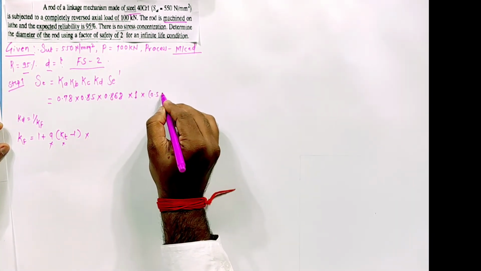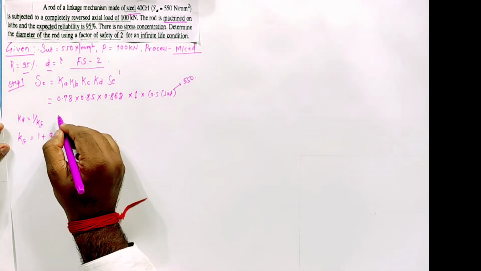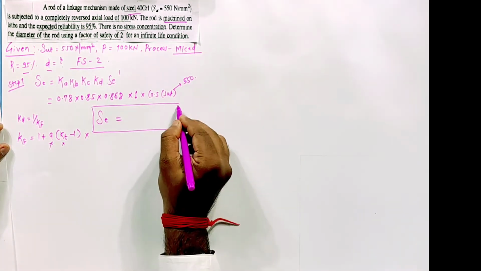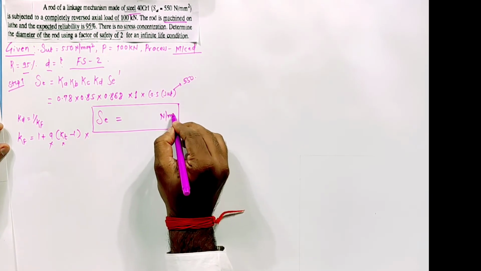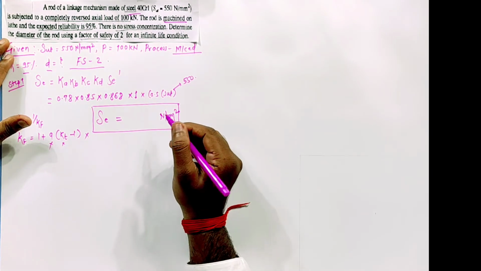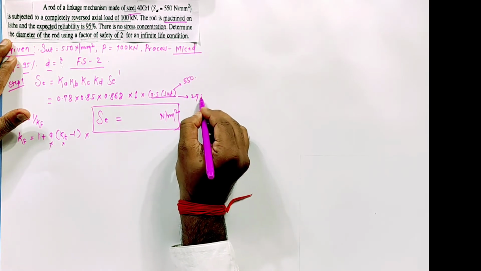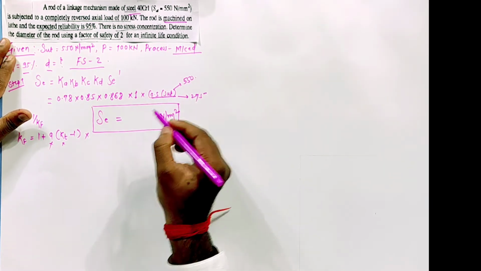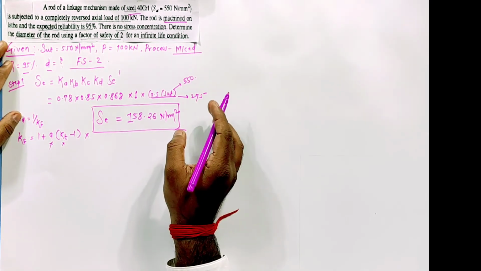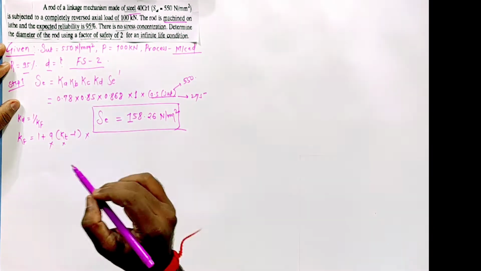Se dash is 0.5 times SUT, and SUT is 550, so that is 275. Therefore Se is 158.26 Newton per mm square, the endurance limit.